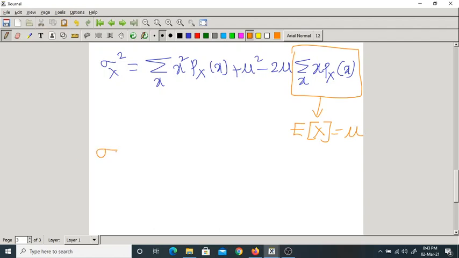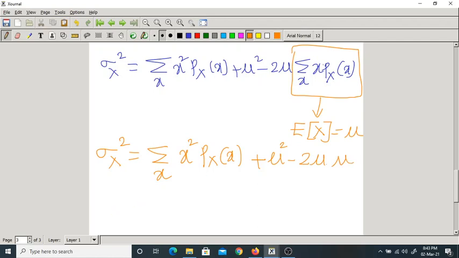So finally, what will happen here is sigma x square or variance of x equal to summation over x square into px of x plus mu square minus 2 into mu. It is not mu x, so don't get confused. 2 into mu, isn't it?